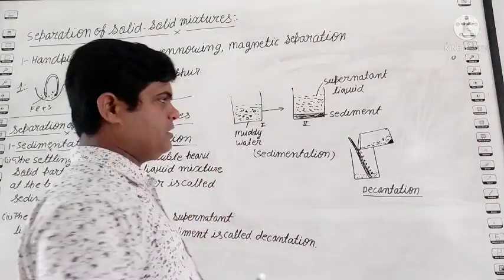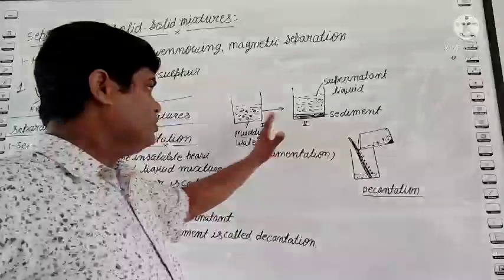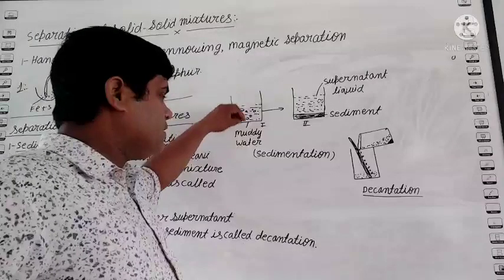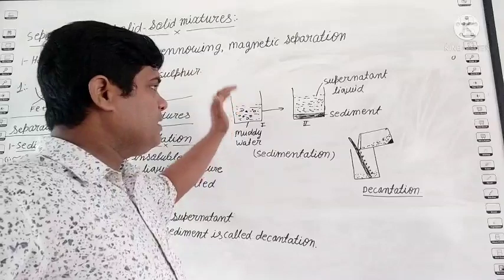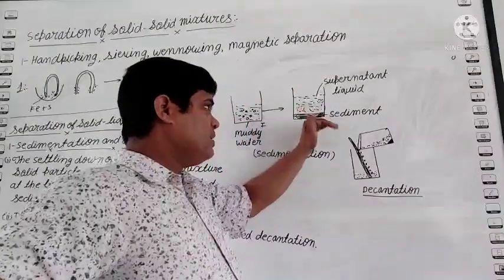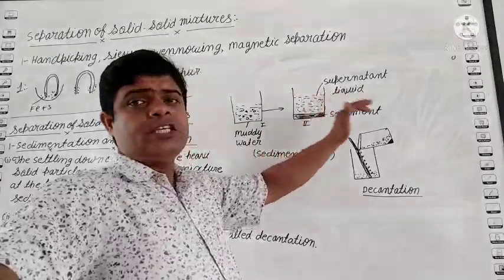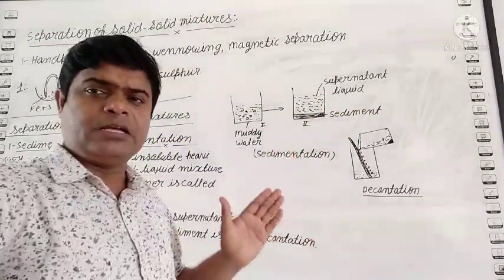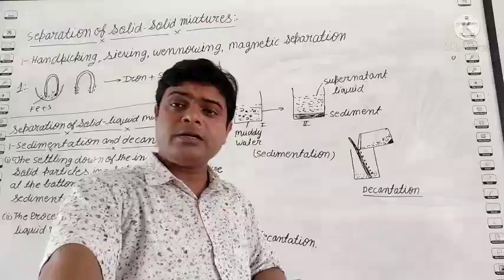It's called sedimentation. Means such a process when we mix the mud and water, shake well, and after that keep it without disturbing for 1 hour. So when the mud settles at the base and we get the clear liquid, this process is known as sedimentation. So question is, how can we separate it?